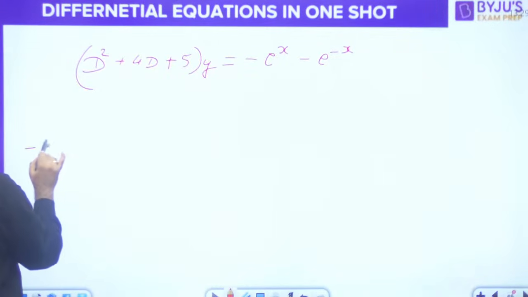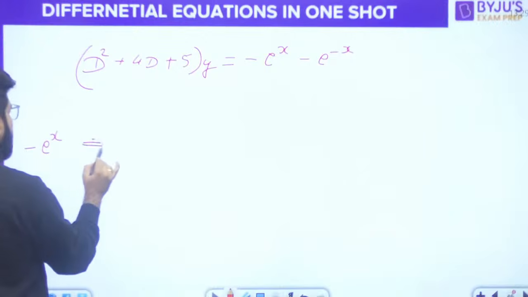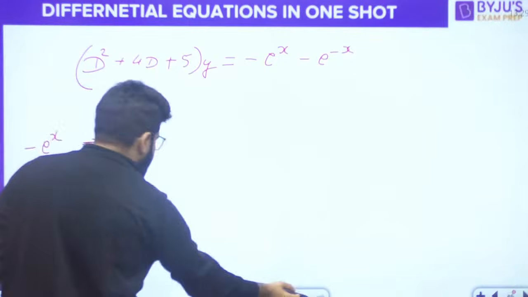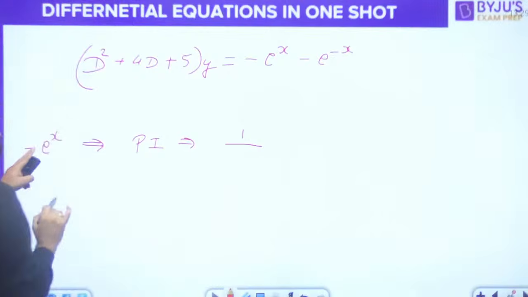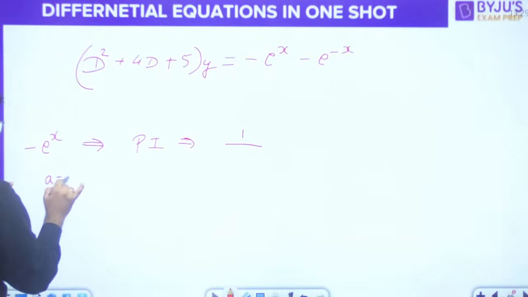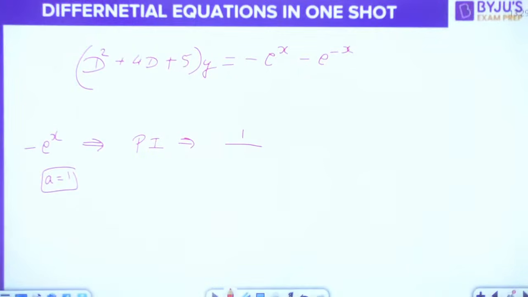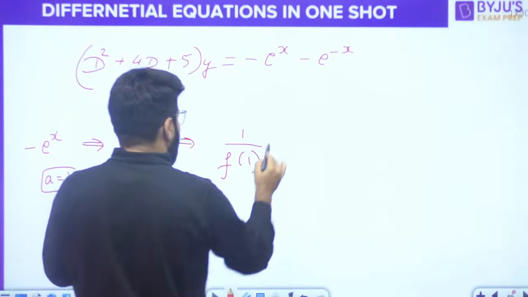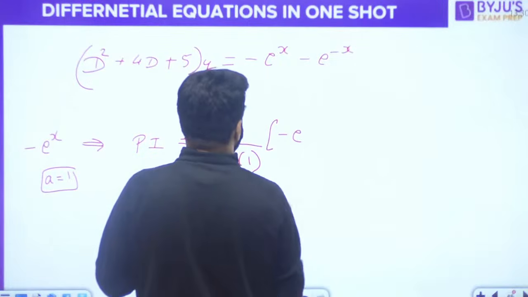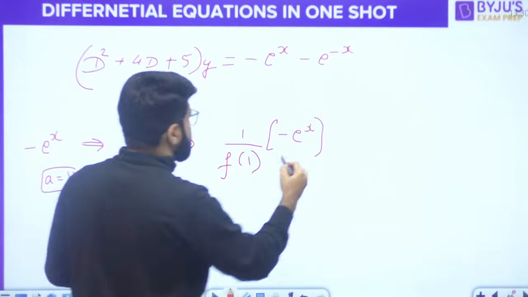Let's think with respect to minus e power x first of all. What is the PI corresponding to this? It is 1 upon F, now for minus of e power x, the value of a is 1. In e power ax, a is equal to 1, so the PI will be 1 upon F of 1 into g(x).